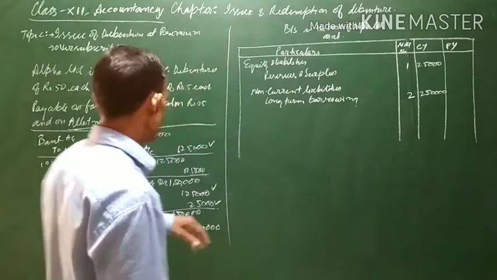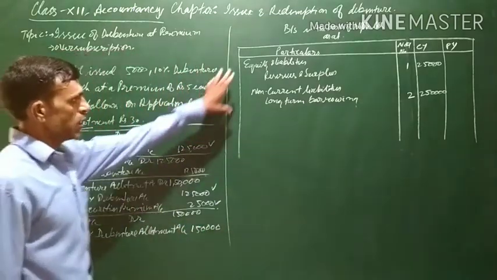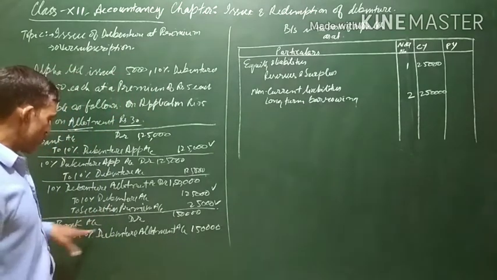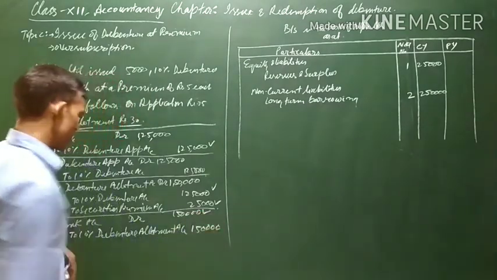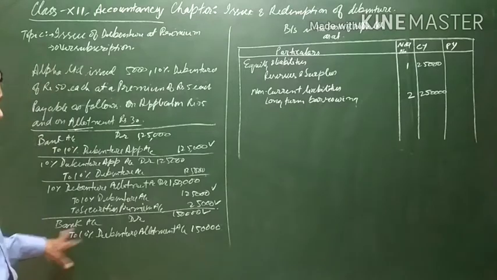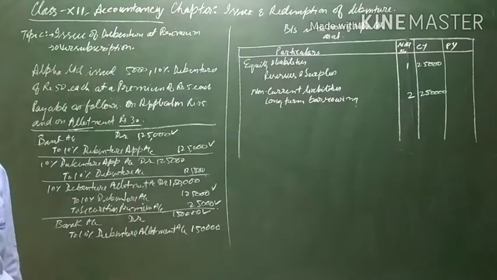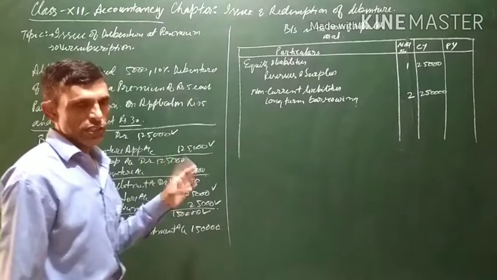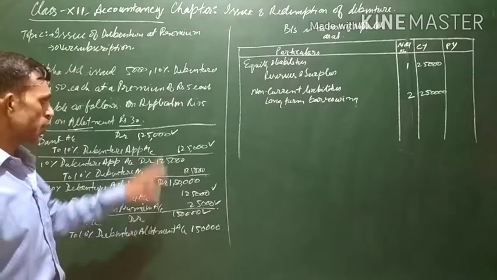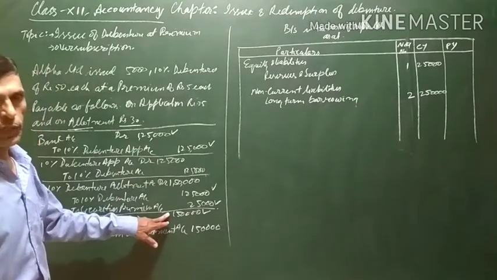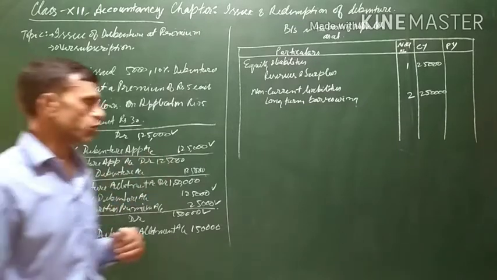Now these are all the things related to the equity and liabilities part. Now come to the bank account, the amount which is received in the bank. The total amount which we have received is 1,25,000 plus 1,50,000, total 2,75,000. This is also an asset. The amount available in the bank account of the company is an asset, and it is a current asset also.